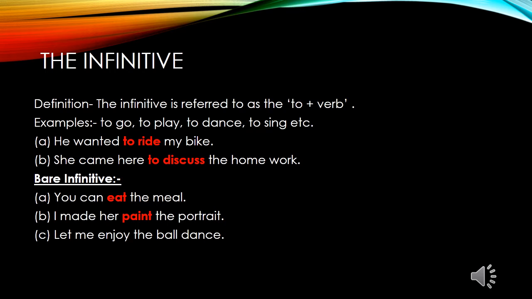Now one thing is important here, that infinitive we can write without to also. It means it is not necessary that infinitive always we have tried with to. Its examples are the sentences where we use modals like can, could, may, might, etc., or the sentences which start with let, like let me go, let me play, etc. Here while writing the infinitive, to is not important. Some examples I have written here, you can see.